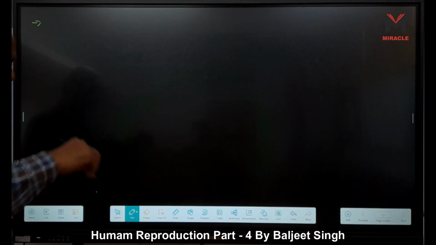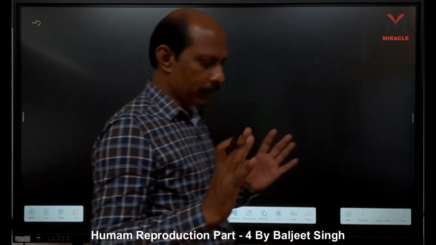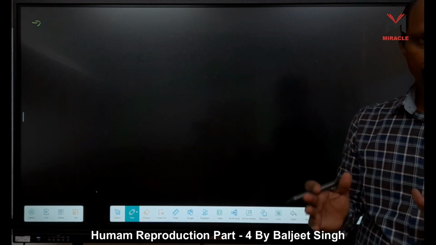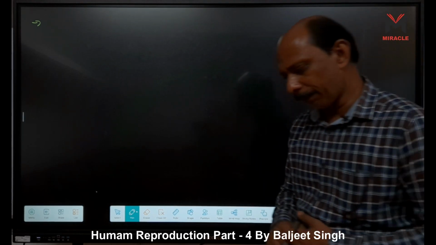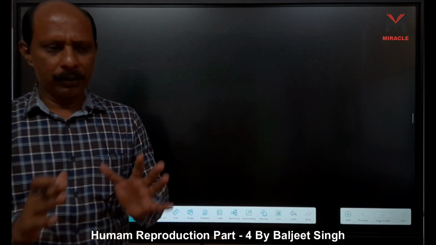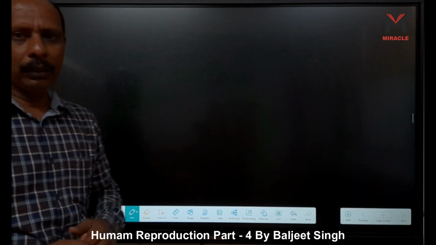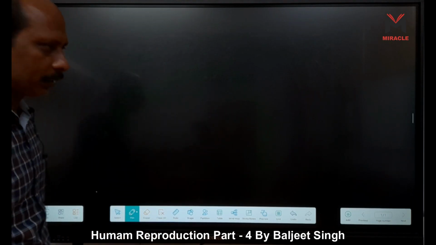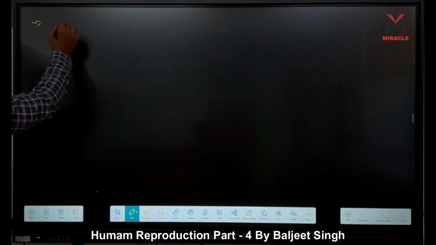First we start from how an oocyte is formed, then from the oocyte how a Graafian follicle is formed, then the ovum is released. So from the embryo, that is gametogenesis, up to fertilization. I will draw a sketch here, so you can understand easily, I think. So we start from here.